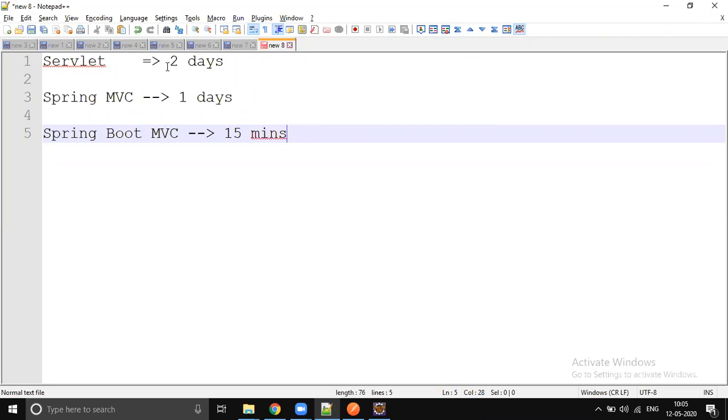But our intention is not writing microservices or RESTful web services. Our intention is learning what is happening behind the scenes. That's why we are learning all these things.